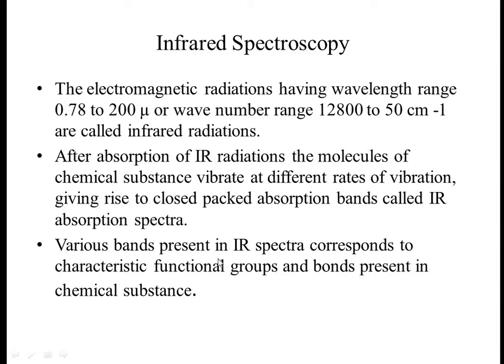Various bands present in the IR spectra correspond to characteristic functional groups and bonds present in the chemical substance. So by studying this IR spectra, we can analyze what type of functional groups or bonding are present in the given substance.